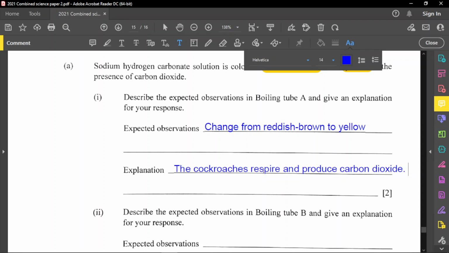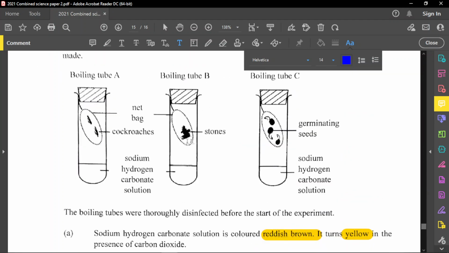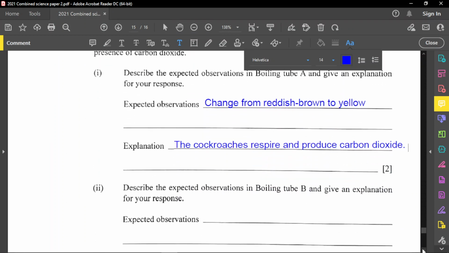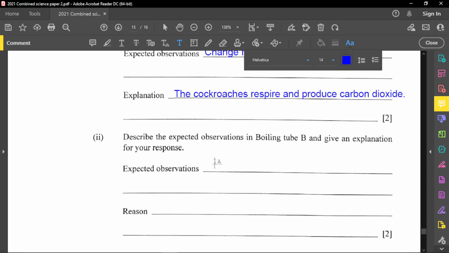All right, so for part 2 now, describe the expected observation in boiling tube B and give the explanation for your response. Boiling tube B is stones. Stones do not respire. Stones do not produce carbon dioxide unless it is limestone, and if limestone reacts with acid, that's the only way you get carbon dioxide from it. But it's a stone by itself. Nothing is happening there, so we're going to have no change. I'm still going to see reddish brown, the color remaining the same. Nothing will change there.